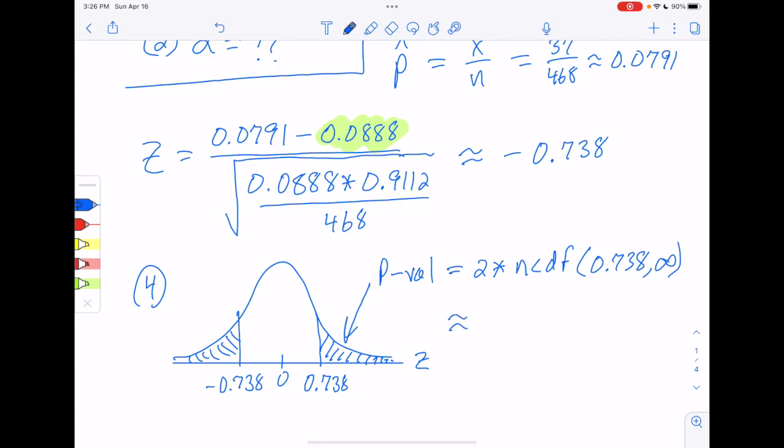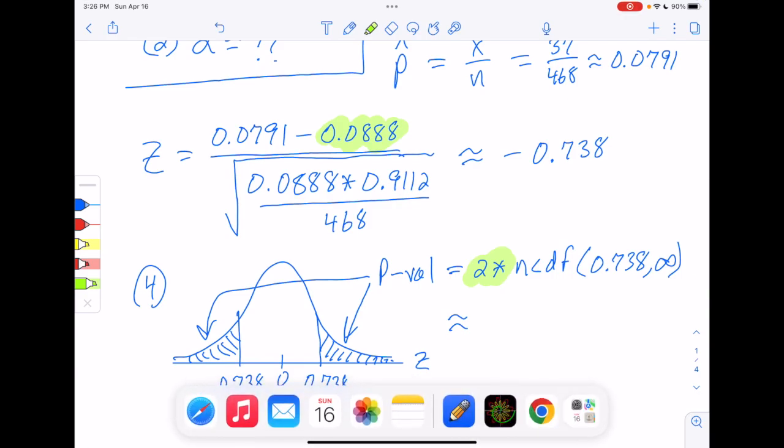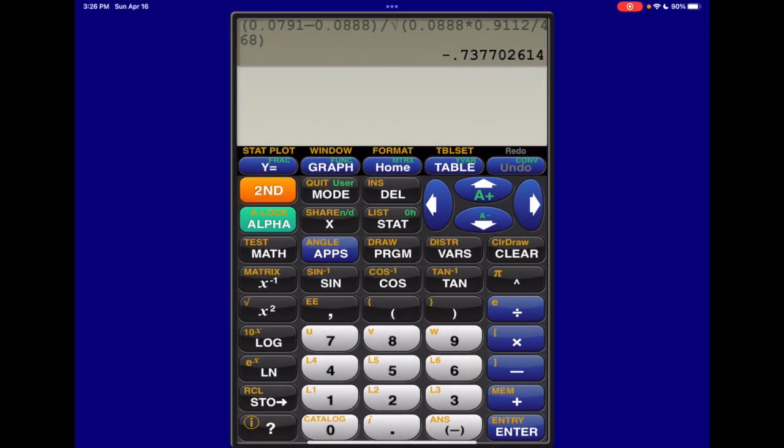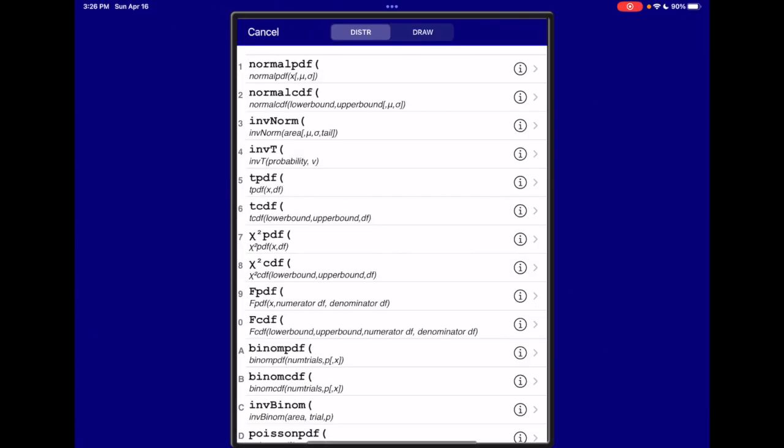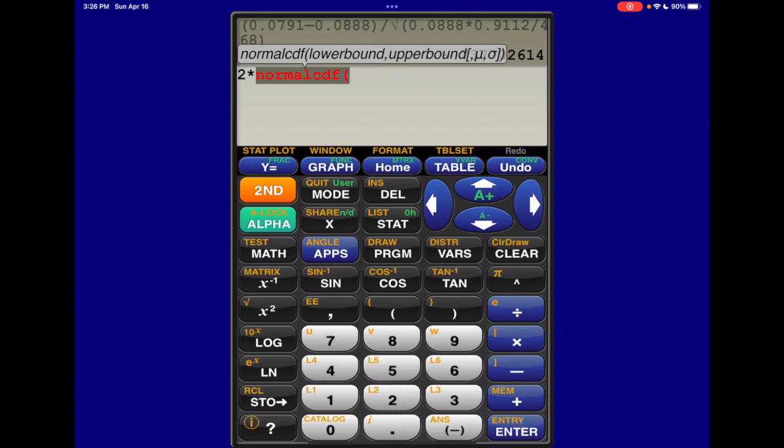So let's go get that on the calculator. By the way, the p-value isn't really just that area on one side. It's the two areas together. That's why I'm doing the 2 times right there. All right, so let's go to the calculator and calculate that p-value. So we want 2 times, and we'll go into the distribution menu. We want normal CDF.